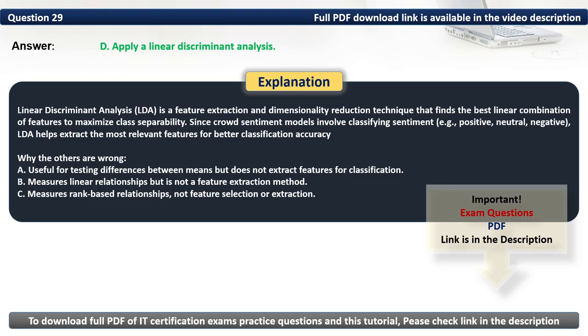LDA is a feature extraction and dimensionality reduction technique that finds the best linear combination of features to maximize class separability. Since crowd sentiment models involve classifying sentiment, LDA helps extract the most relevant features for better classification accuracy.